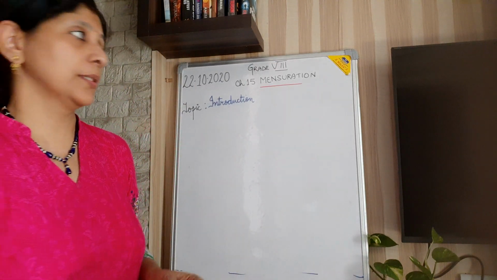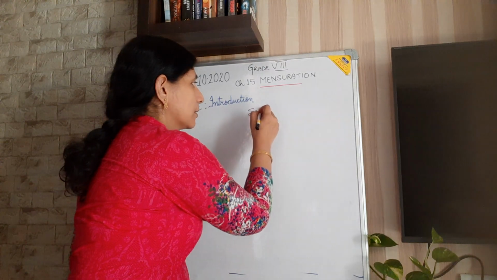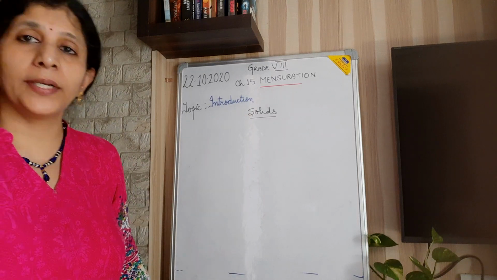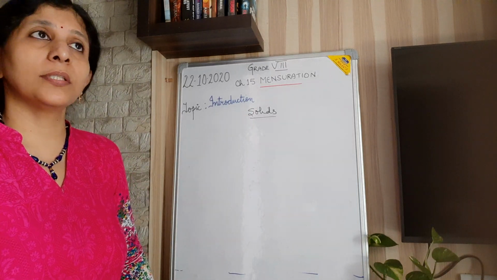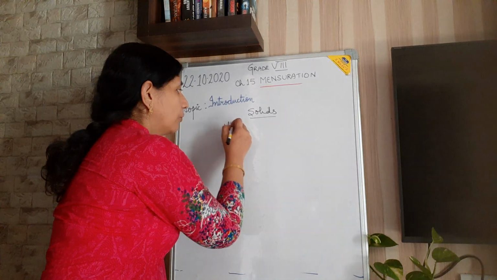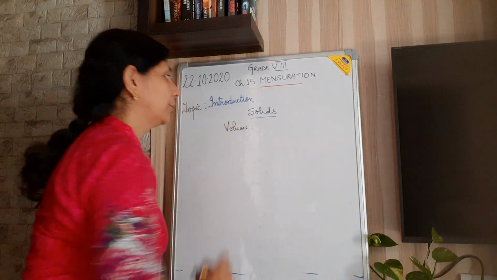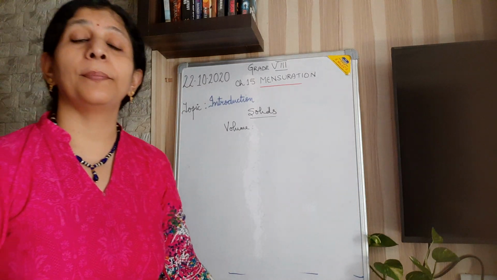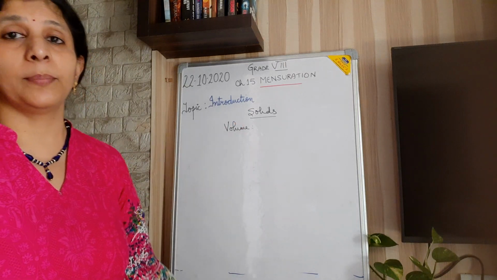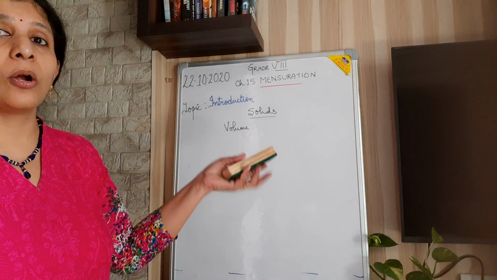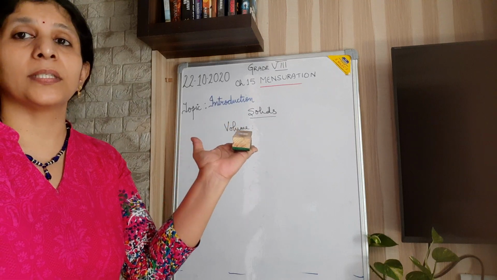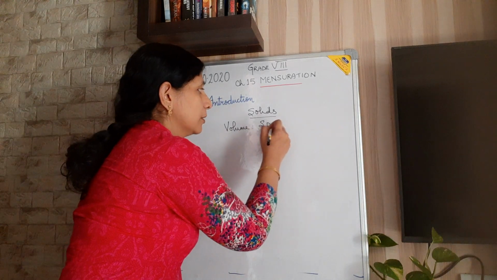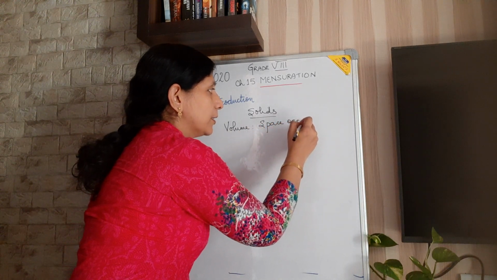These were the plane figures. Then we are going for solids. Solids are 3-dimensional figures. Okay. So among the solids, the 3-dimensional figures, we are going for the first term, that is called volume. Volume of certain solids you have to know in this chapter. What is volume? Volume means how much space is occupied by the solid. That means if I keep a duster on the table, the space occupied by the duster is called volume.